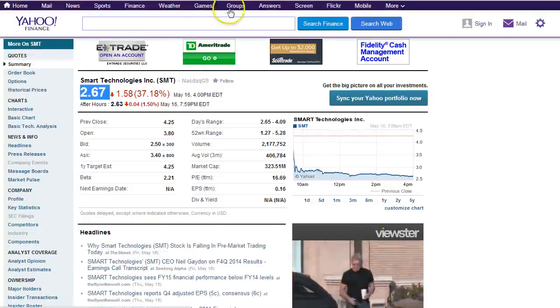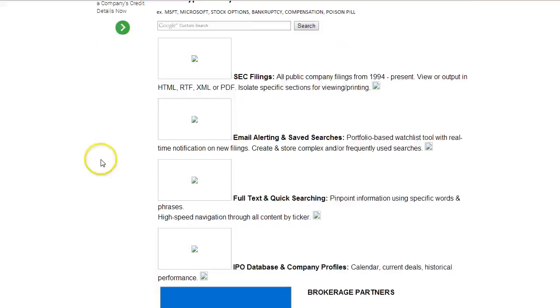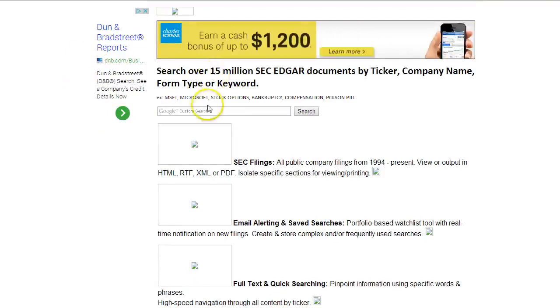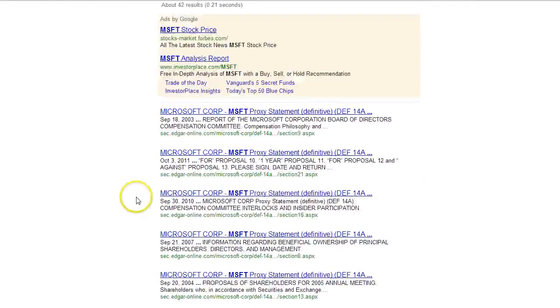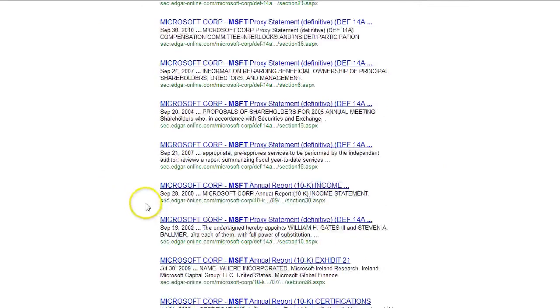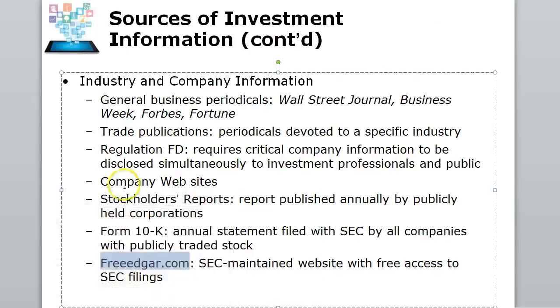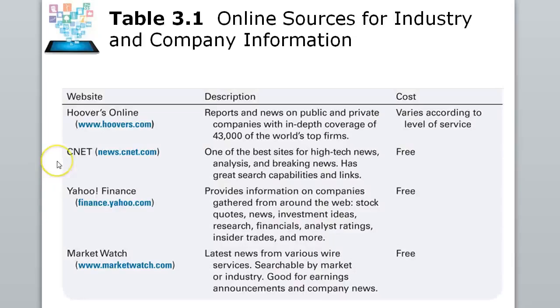So if we go to freeedgar.com, the site looks like this. It's not the most exciting site, but you can get a bunch of reports and information. You just have to search on the company, and they'll give you a list of a lot of reports and filings that Microsoft has done. That's just an example of information you can get easily on the internet.